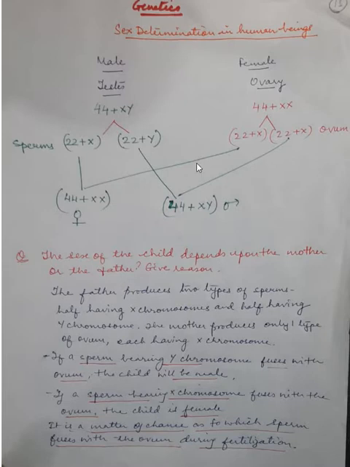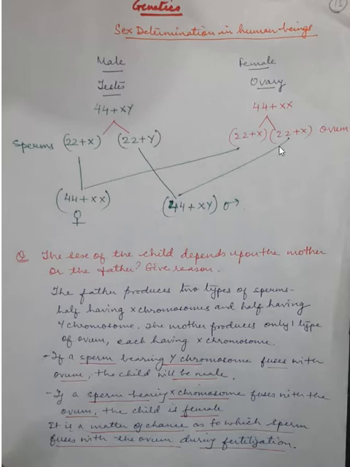If the fertilizing sperm contains X chromosome and it fuses with the female gamete, then it will form a female, that is, a daughter is produced. And if the fertilizing sperm contains Y chromosome, then the baby produced will be a boy.